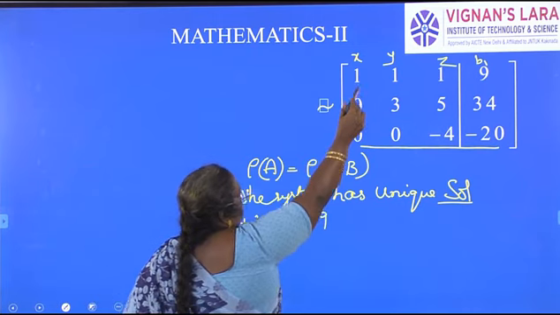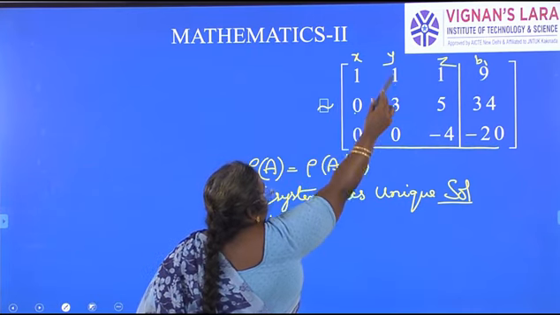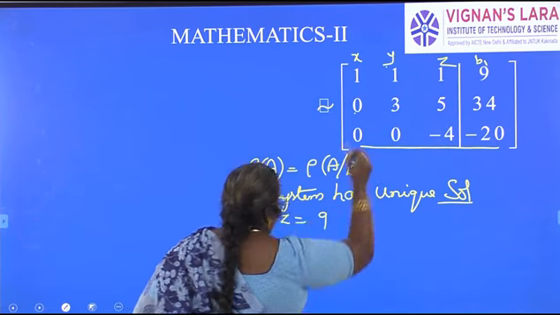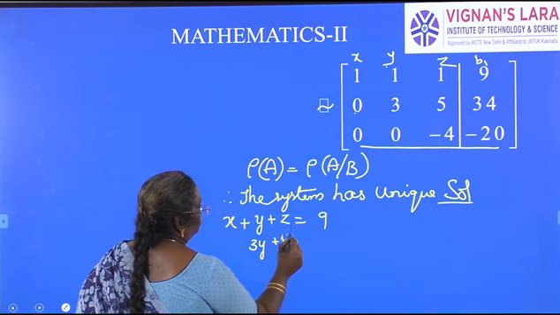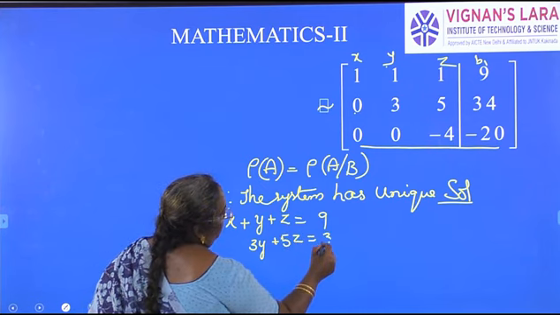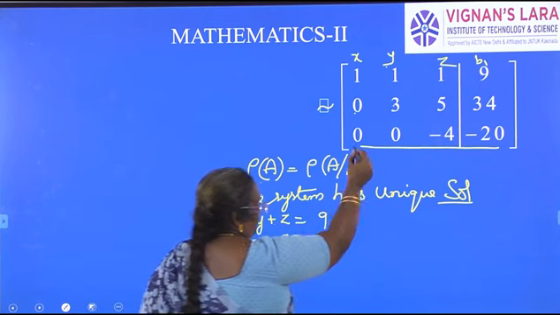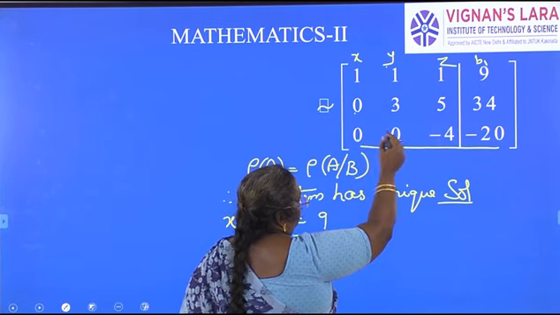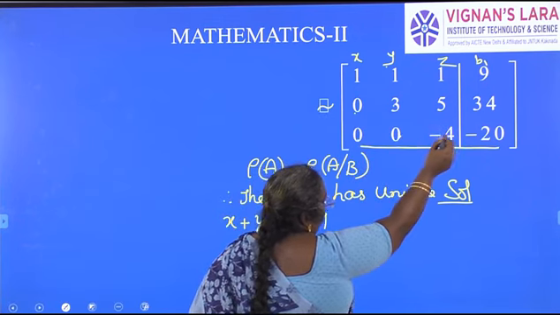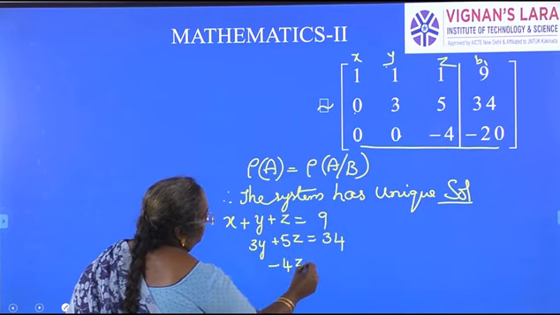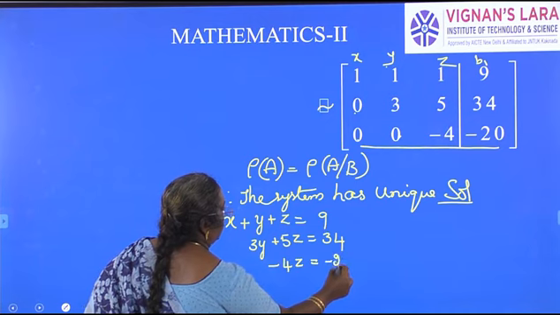No coefficient here, x into 0 is 0. 3 times y, 3y, 5 times z, plus 5z is equal to 34. Next, third row. x coefficient is 0, y coefficient is 0, z coefficient minus 4. Minus 4z is equal to minus 20.